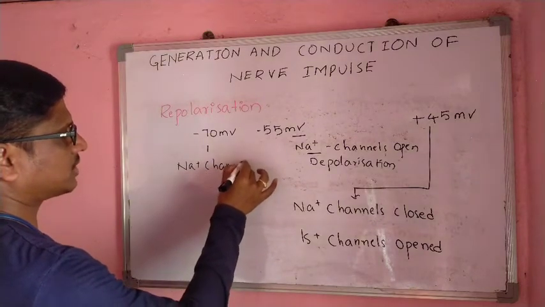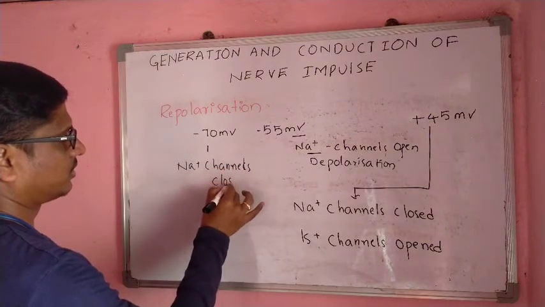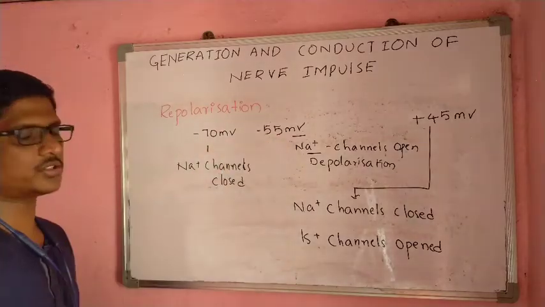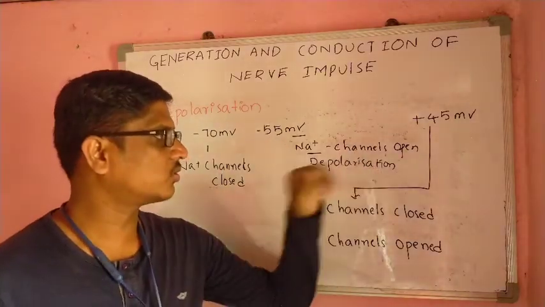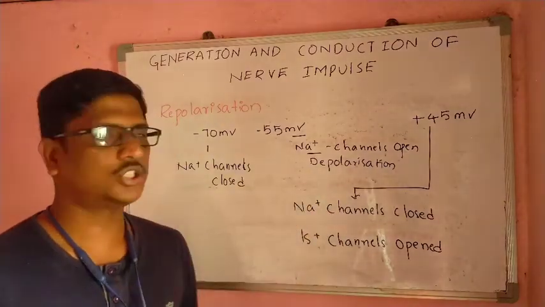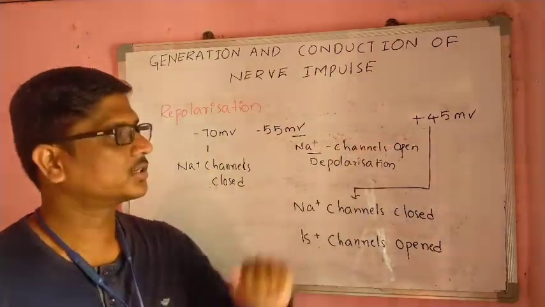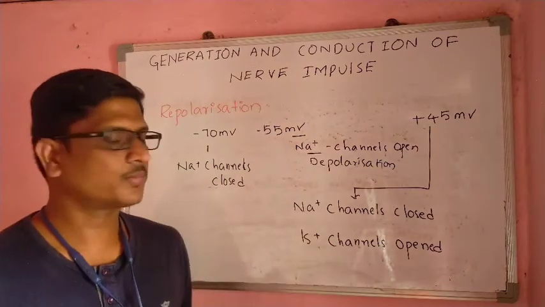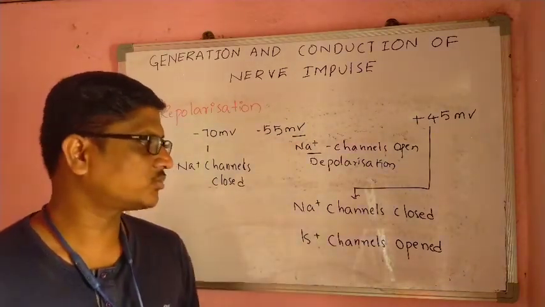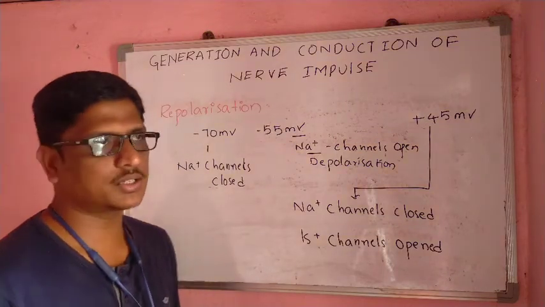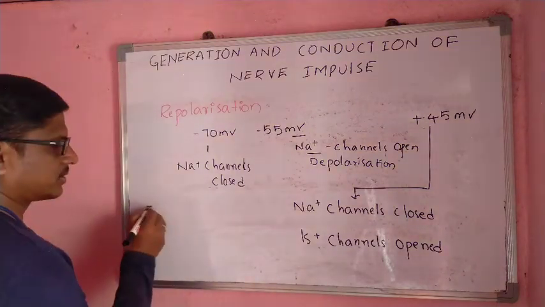When it reaches minus 55 millivolts, the sodium channels open and cause the depolarization. Next, at plus 45 millivolts, the sodium channels close and immediately the potassium channels open.